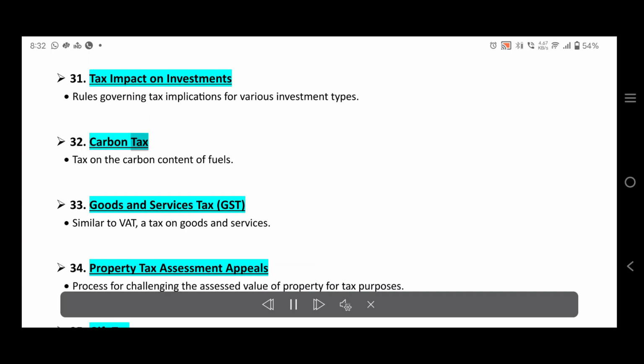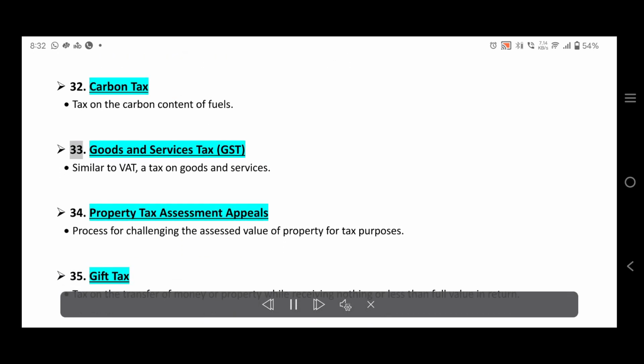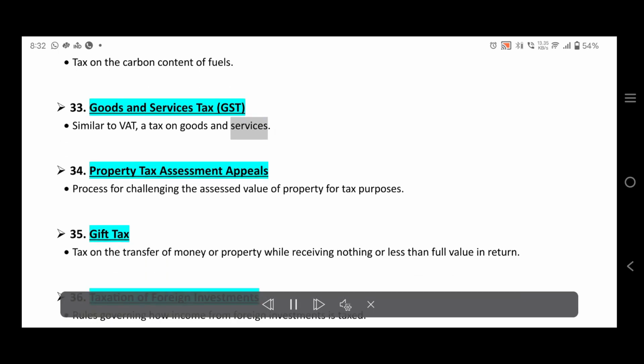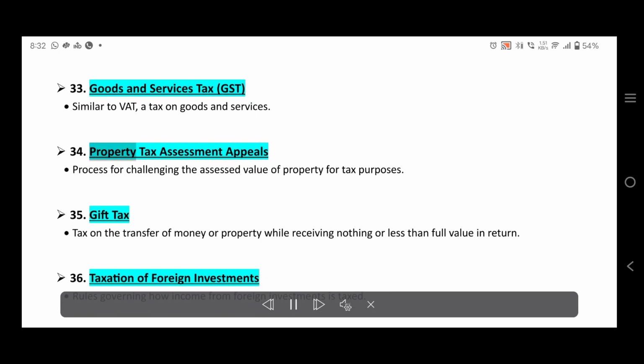32. Carbon tax. Tax on the carbon content of fuels. 33. Goods and services tax, GST. Similar to VAT, a tax on goods and services. 34. Property tax assessment appeals. Process for challenging the assessed value of property for tax purposes.